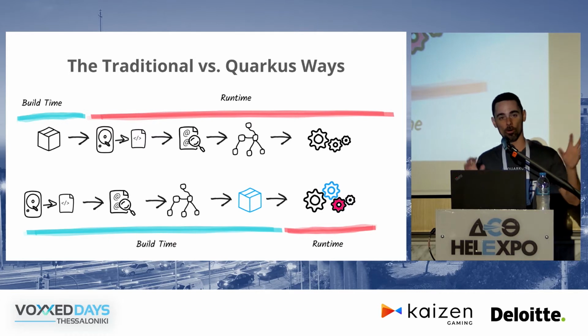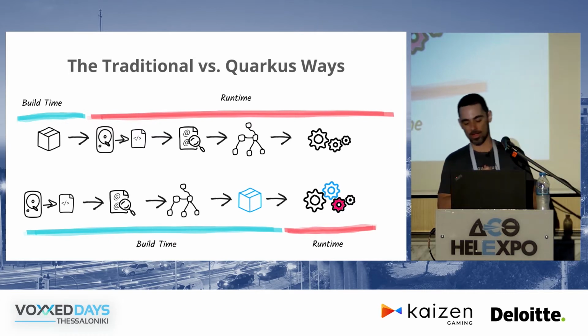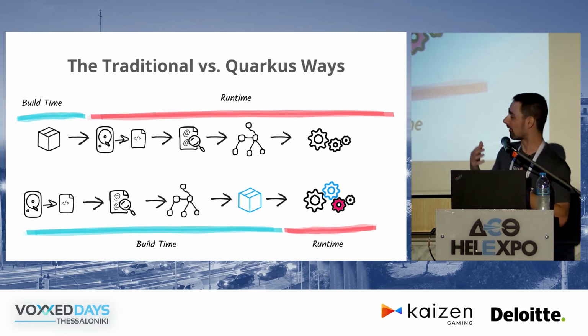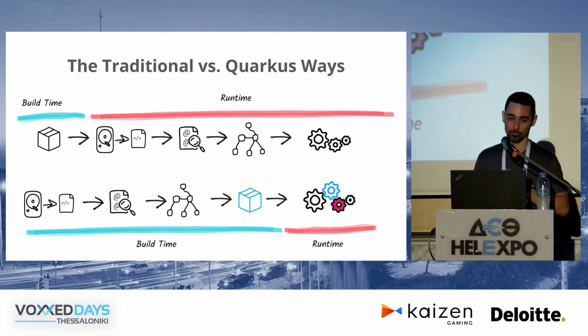when it's run at runtime, means that all this work is already done at build time, and it doesn't have to be redone every time the application starts, right? This, again, results in the application starting much faster and taking up a lot less memory, both because it has to do less processing and because it has a lot fewer dependencies at runtime, right?